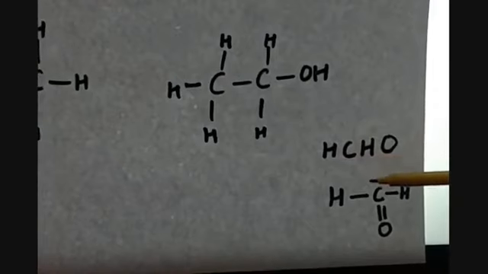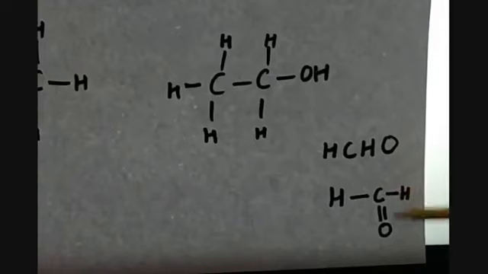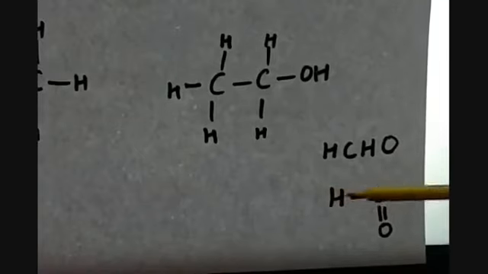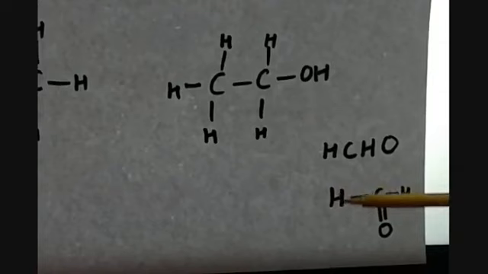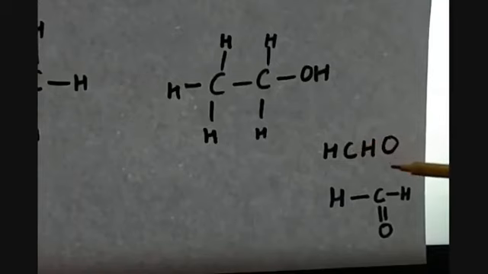So it will be CHO, C double bond O, H. This is the functional group which has just a single covalent bond left to be made, either with a hydrogen or with a long alkyl chain. So this CHO functional group is called the aldehyde group, and it is named as -al.